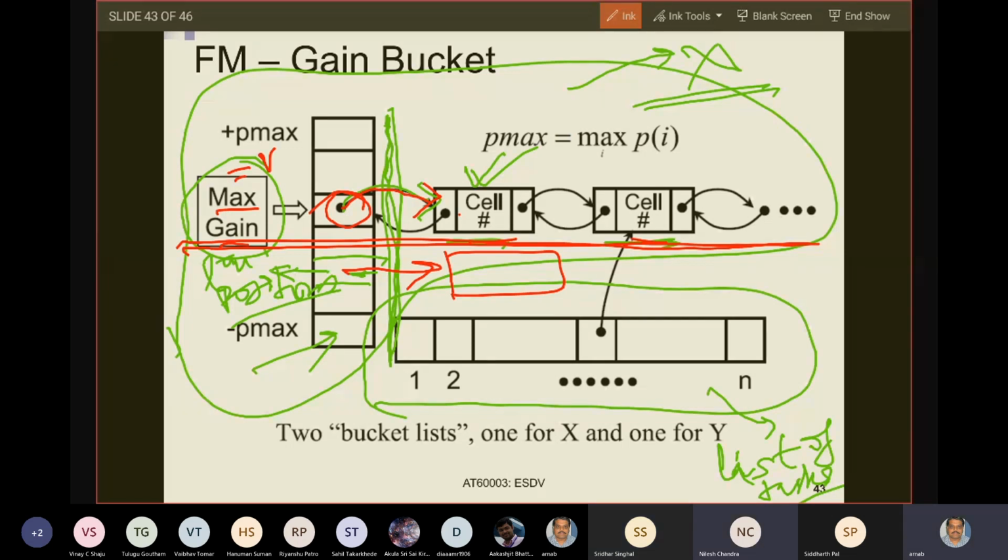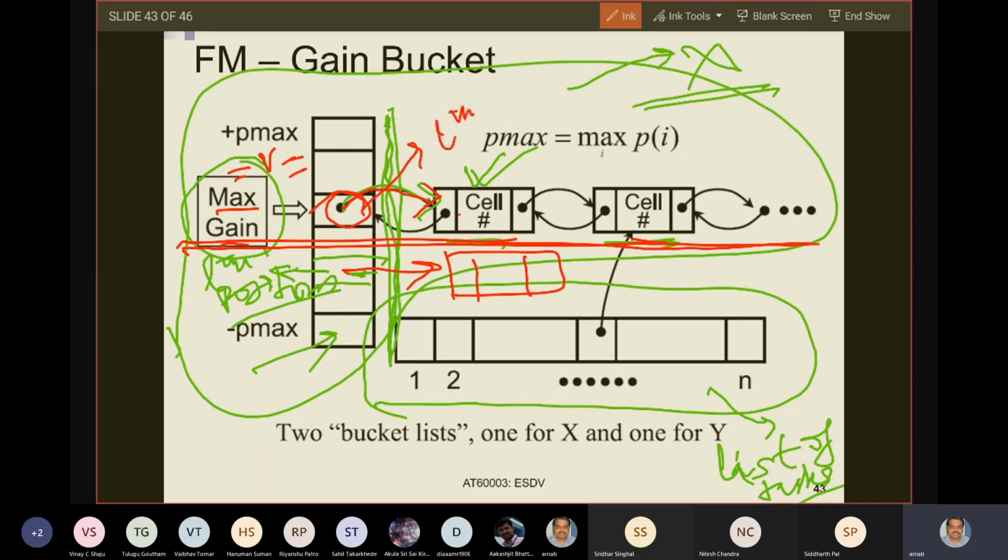And every time we move from this side to this side, we will get a gain of minus Pmax plus L. For the lth position, V equals what?